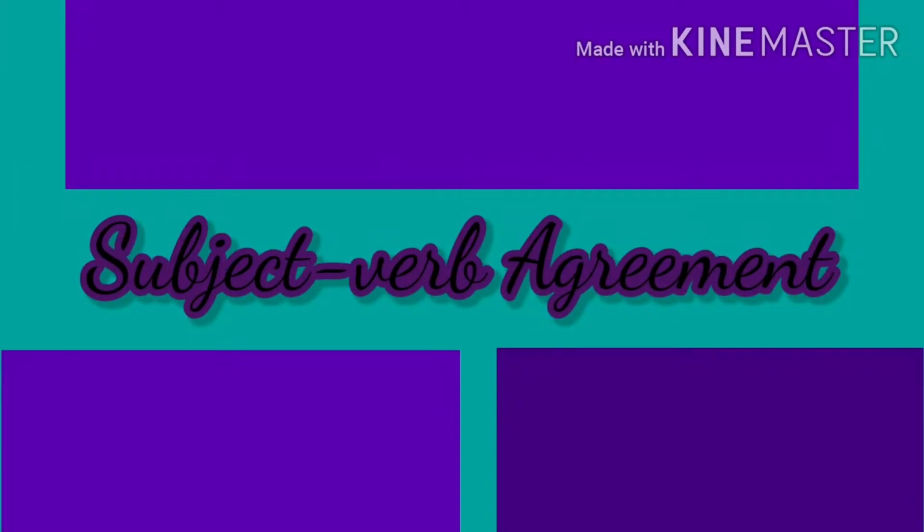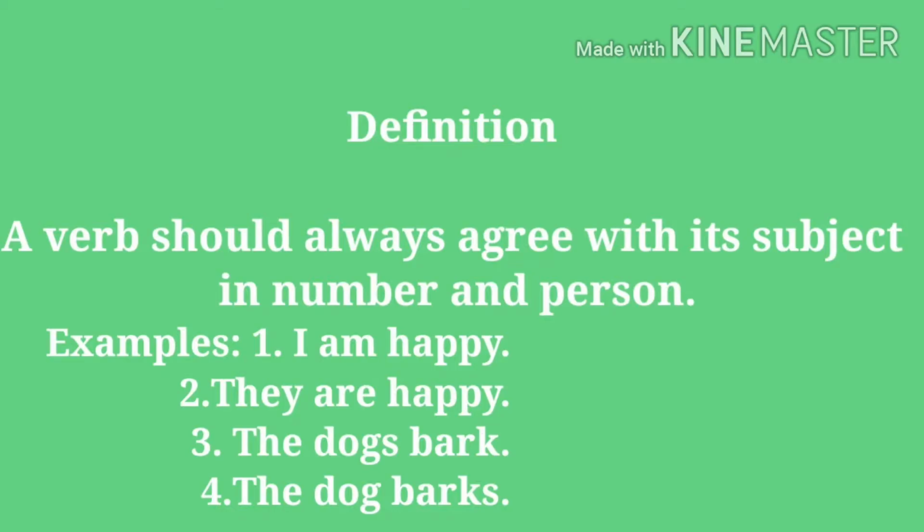Student, today I am going to explain to you the chapter subject verb agreement. First, the definition of subject verb agreement. Subject verb agreement means a verb should always agree with its subject in number and person. For example, a singular subject requires a singular verb and a plural subject requires a plural verb.